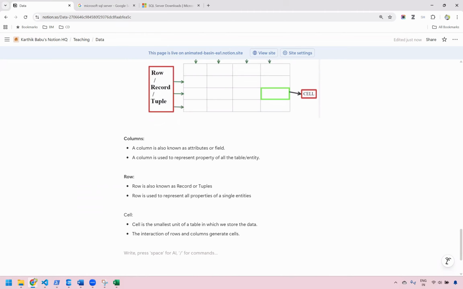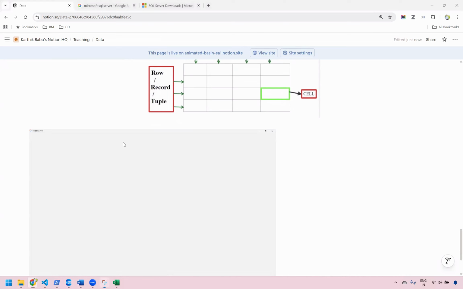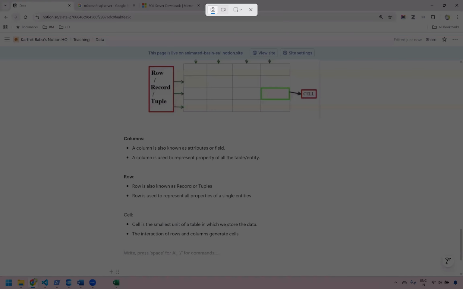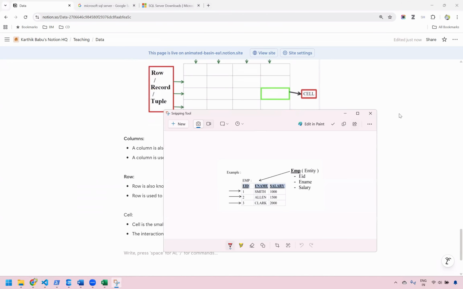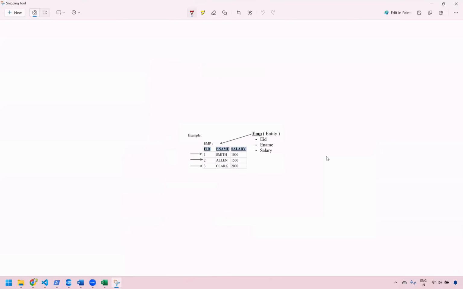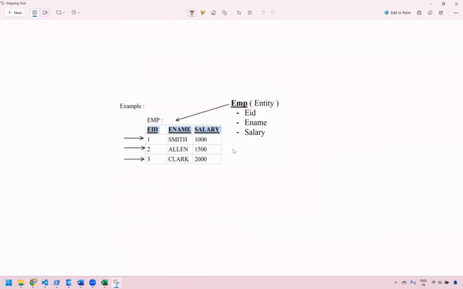Okay, let me give you another example so that you will be able to understand in more detail what a cell is and what rows and columns are. I'm increasing the font here. Imagine this is a table and the table name is employee. We have three columns.